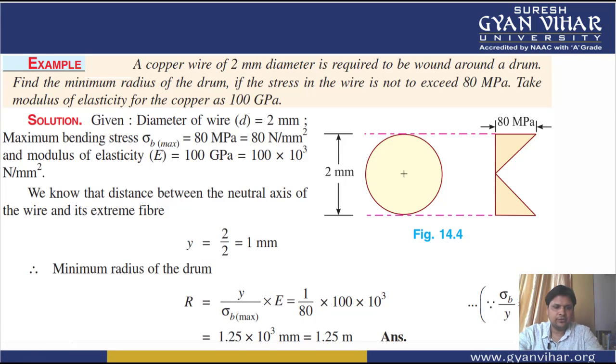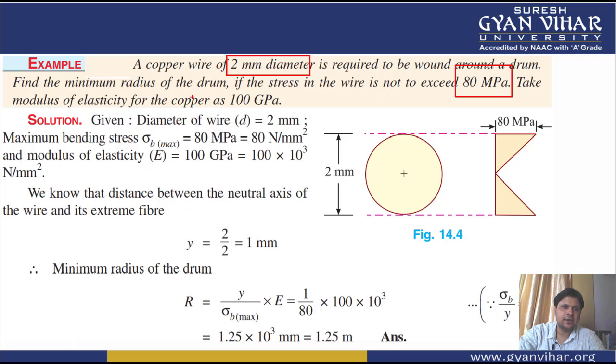So in this question, as you can see, the wire diameter is given to us as 2 mm, and it is required to be wound around a drum. The second thing given is the stress, which is not to exceed 80 megapascal.